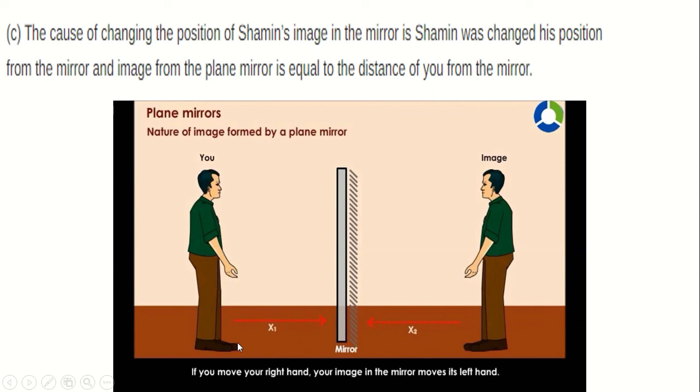You know, the distance from the object to the mirror and the distance from the image to the mirror is always the same. So if he moves one step forward, then his image also moves one step forward, because the distance is always equal. That is the reason of the above incident. So you will explain in that way.